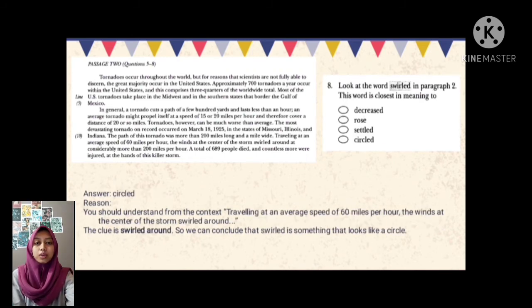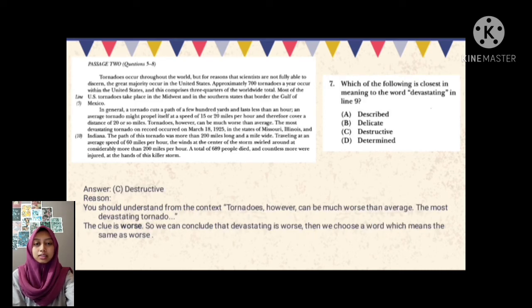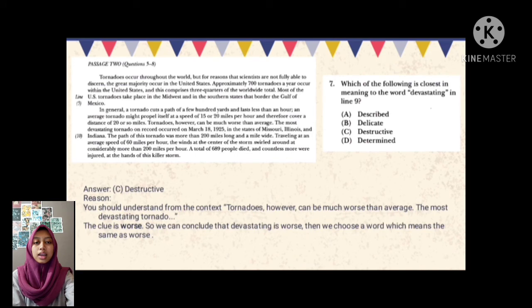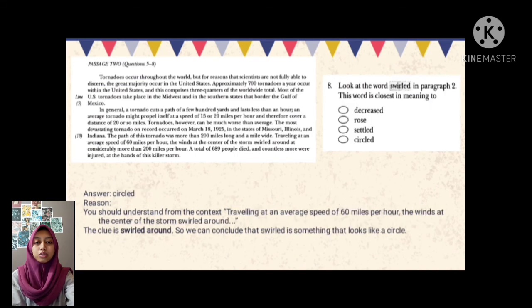Number 8. Look at the word swirled in paragraph 2. This word is close in meaning to. The answer: circled. The reason: you should understand from the context traveling at an average speed of 16 miles per hour, the winds at the center of the storm swirled around. The clue is swirled around. So, we can conclude that swirled is something that looks like a circle.